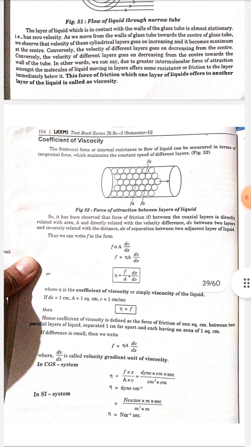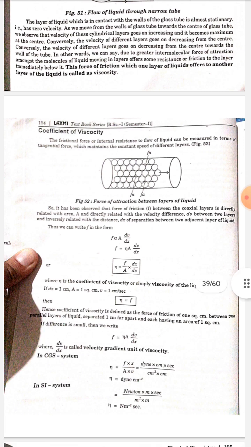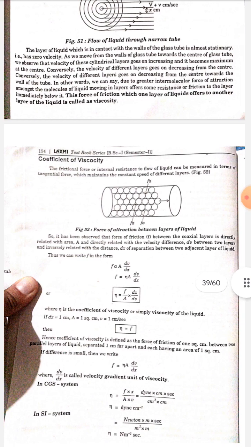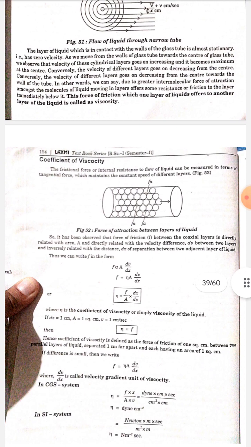Thus we can write F in the form F directly proportional to A dV by dx. F is equal to eta A dV by dx, or eta is equal to F by A multiplied by dx by dV, where eta is the coefficient of viscosity or simply viscosity of the liquid. If dx is equal to 1 centimeter, A is equal to 1 square centimeter, and V is equal to 1 centimeter per second, then eta is equal to F.